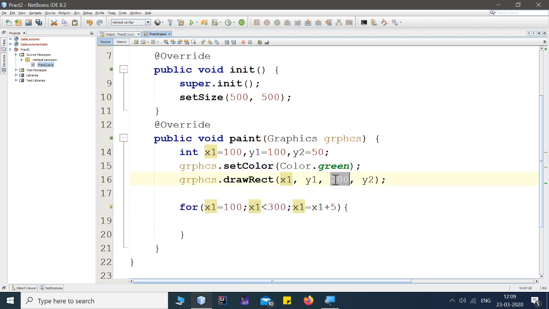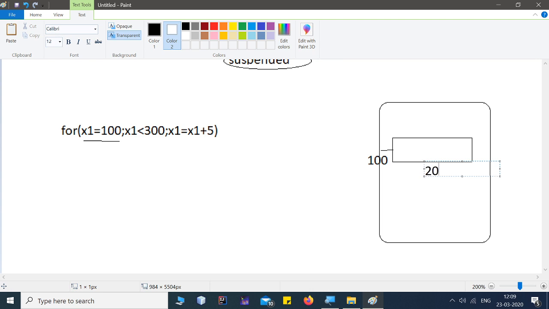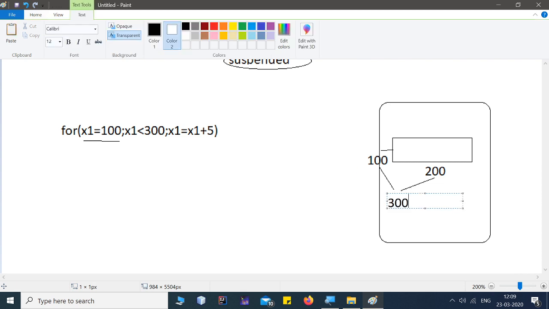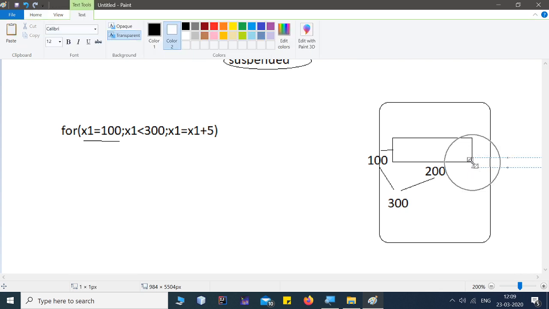So your rectangle width will be 200. If you add both of these, starting to fill from the 100 location and adding 200, this will become a total of 300. That's why I'm starting from this 100 location, and after coloring, I'll reach a point which is nothing but 300.